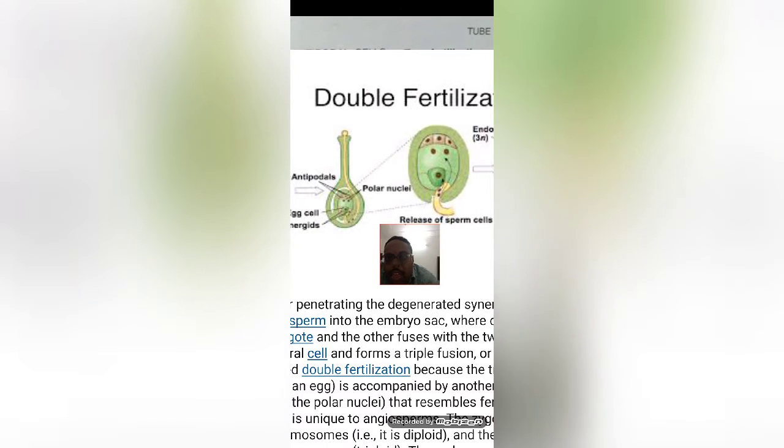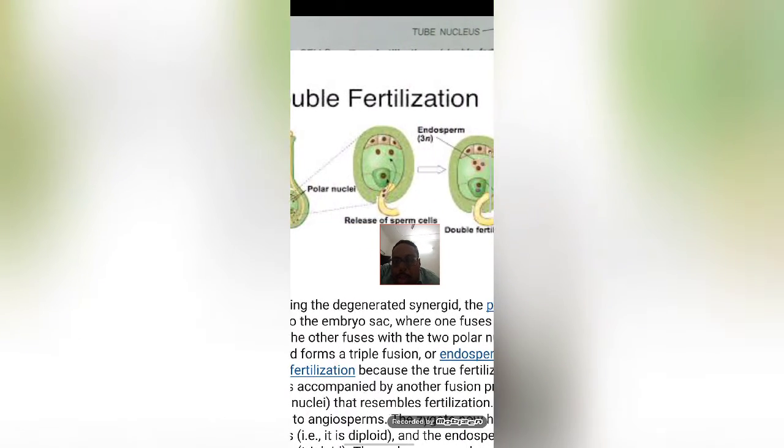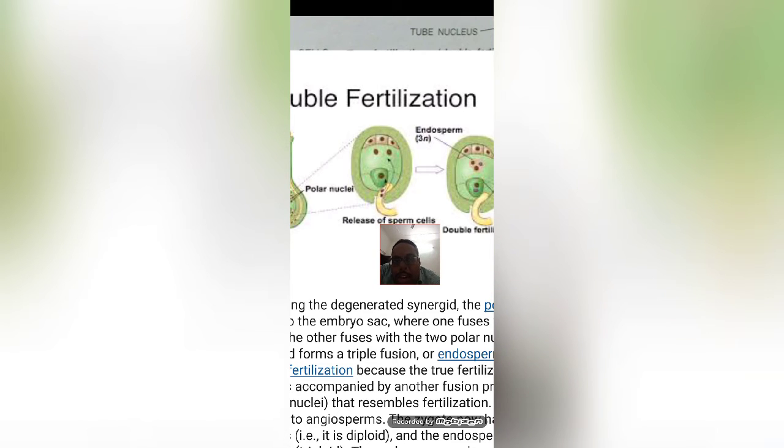I think your concept is clear. Two nuclei: one nucleus will fuse with the egg, another nucleus will fuse with the central nucleus. When it fuses with the egg, which is n in condition, and the sperm is n in condition, n plus n will become 2n. Middle nucleus 2n in condition plus n from the sperm will become 3n in condition. And where the egg and the sperm nucleus fused, it will become a zygote. That zygote will later develop into an embryo.